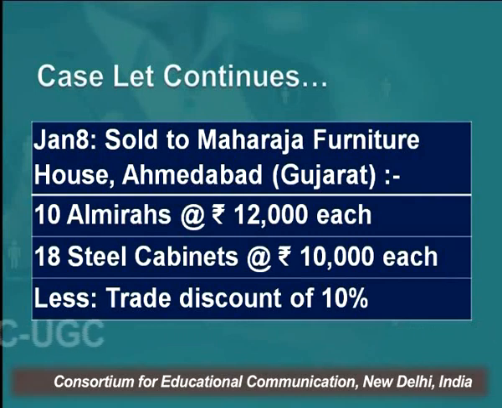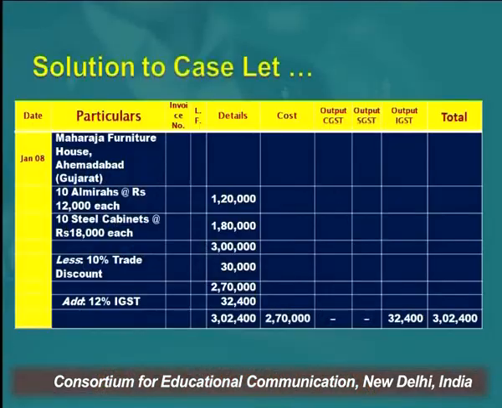Alright. So now moving to the solution, the same discussion as I carried. We will have 120,000 for Almira, 180,000 for cabinet, total 3 lakhs, less discount 30,000. So 270 is the amount of the sales we made after discount, the net amount is 270, and on that you are going to charge 12% IGST, which becomes 32,400, right?